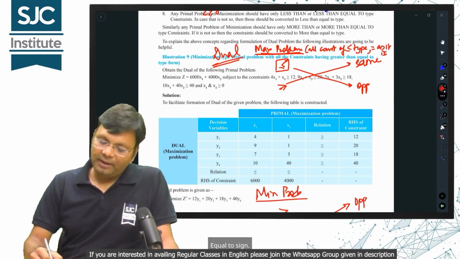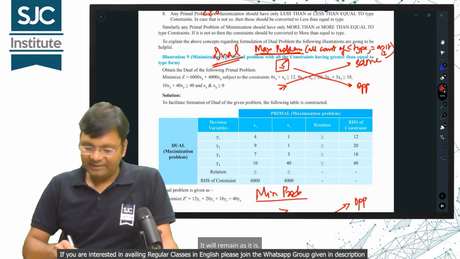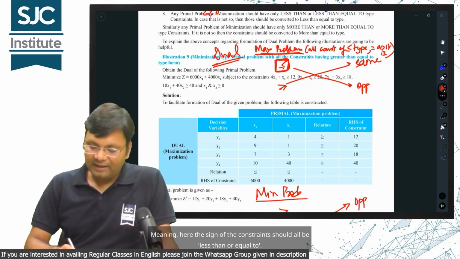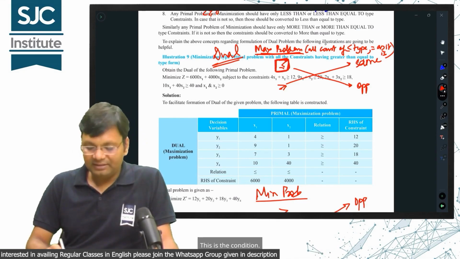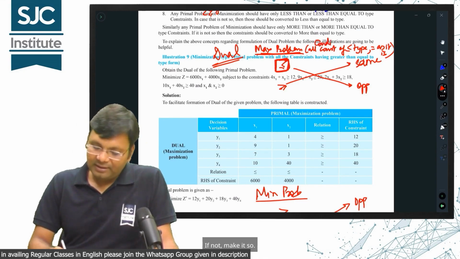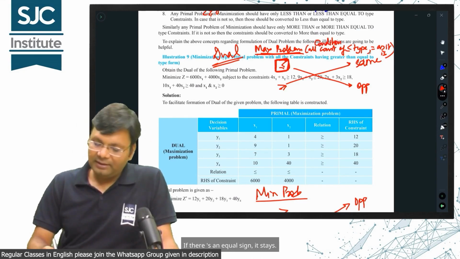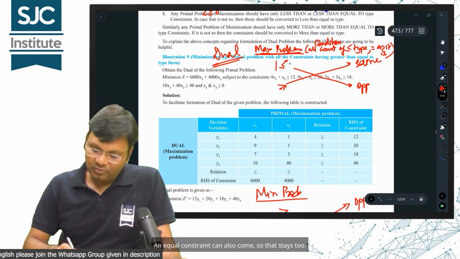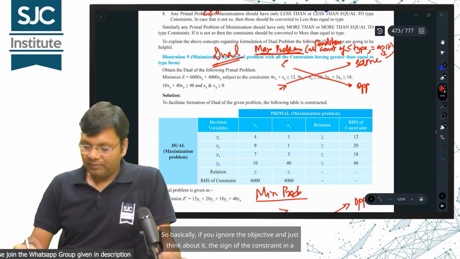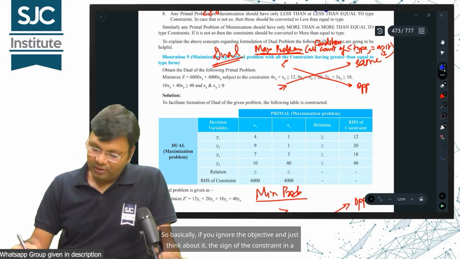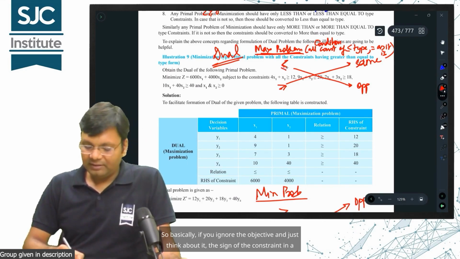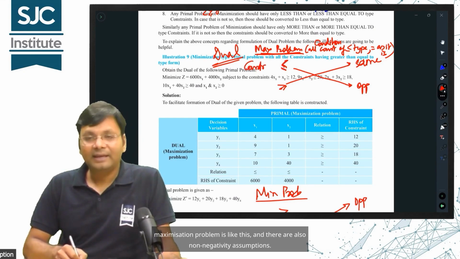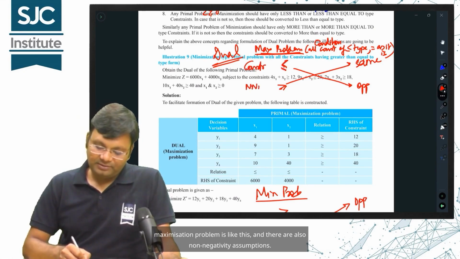Meaning, here the sign of the constraints should all be less than or equal to. This is the condition. If not, make it so. If there's an equal sign, it stays. No problem. An equal constraint can also come, so that stays too. So basically, if you ignore the objective and just think about it, the sign of the constraint in a maximization problem is like this, and there are also non-negativity assumptions.